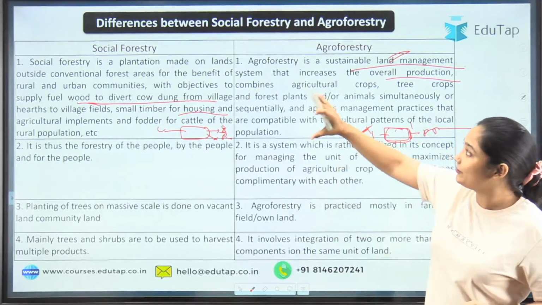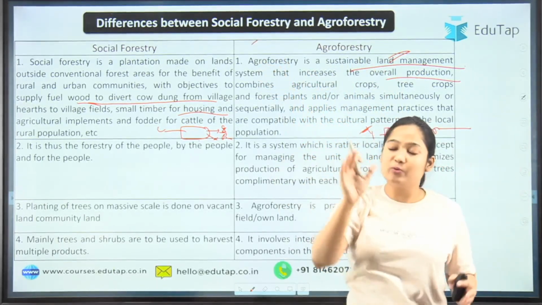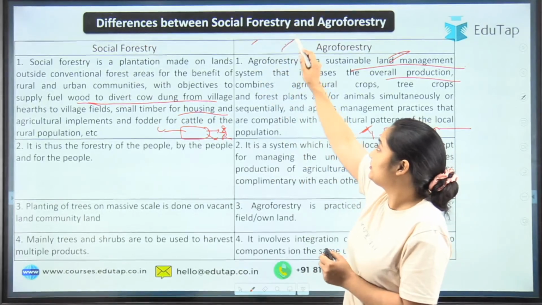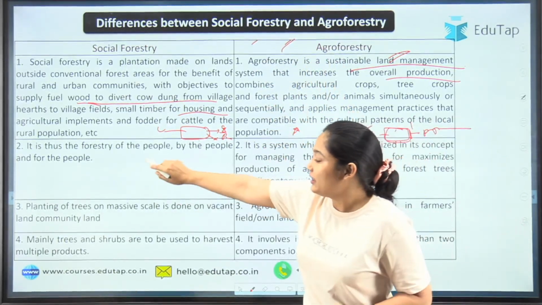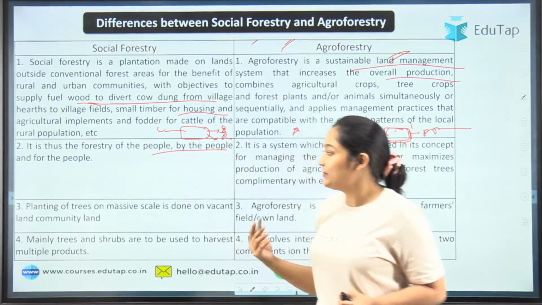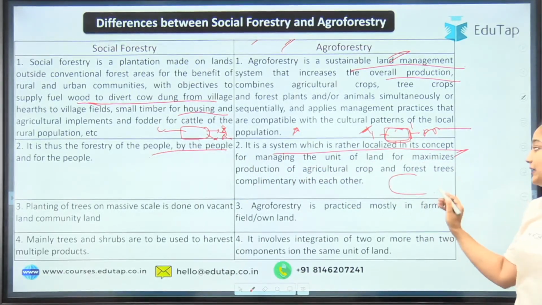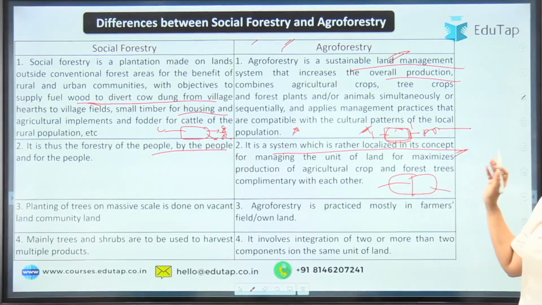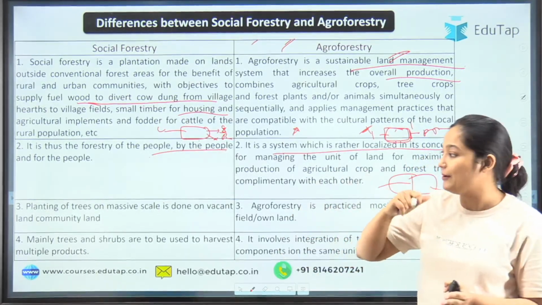Again, if you go for descriptive writing and the question comes on the difference between social forestry and agroforestry, this point will help you. How can we define it? Social forestry is forestry of the people, by the people, for the people. Here we can't say that, because what we are trying to do is maximize the profit that we can gain from a certain land by using forestry as well as by doing farming.